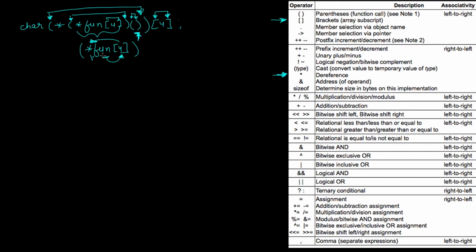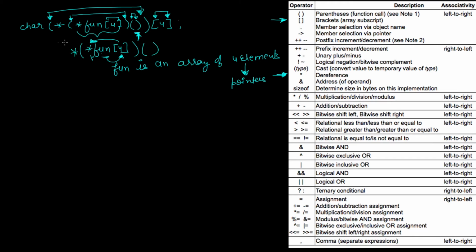So let me just write what this is. This fun is an array of 4 elements. And what are these elements? These 4 elements are pointers. And then we are having these brackets.